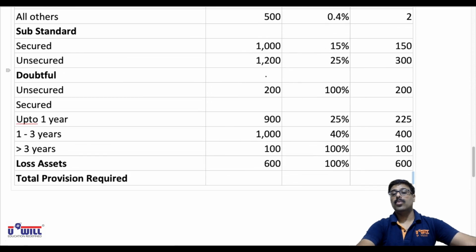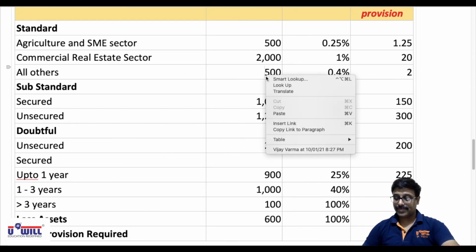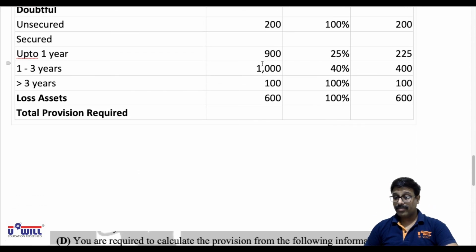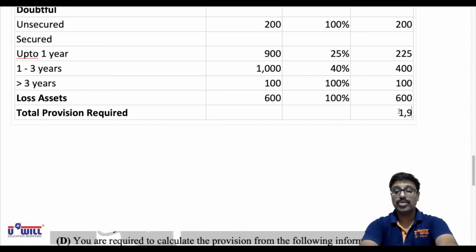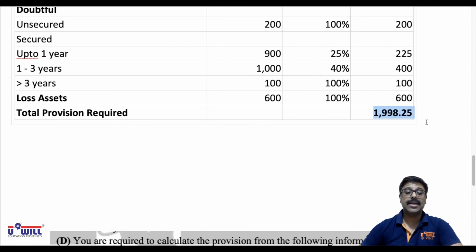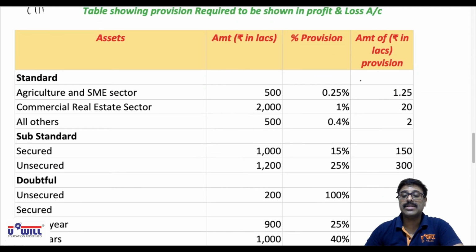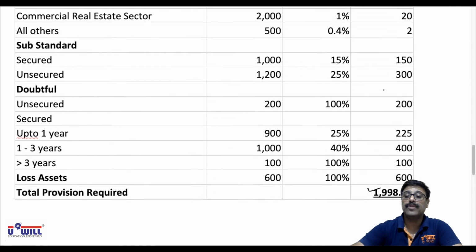Now the total provision required. Let's do the total. 1.25 plus 20 plus 2 plus 150 plus 300 plus 200 plus 225 plus 400 plus 100 plus 600. So 1998.25 lakhs. The total provision to be created is 1998.25 lakhs. So these are the provisioning requirements. For the first one, packing credit, the provision required is 42 lakhs. And for the second one, all other advances, the provision required is 1998.25 lakhs.